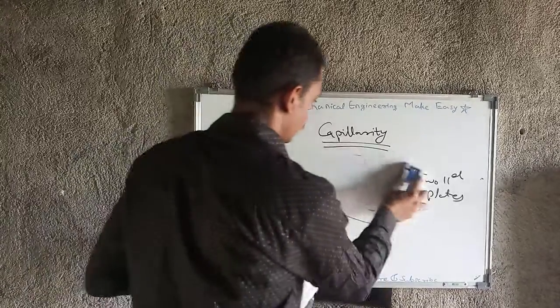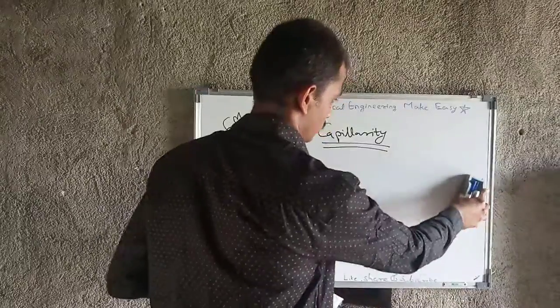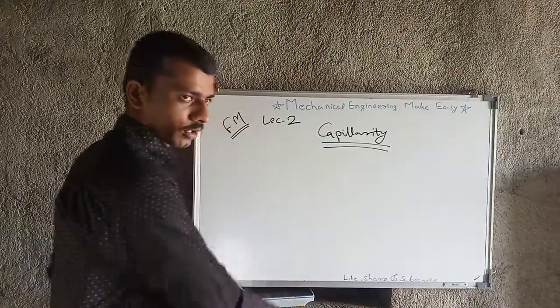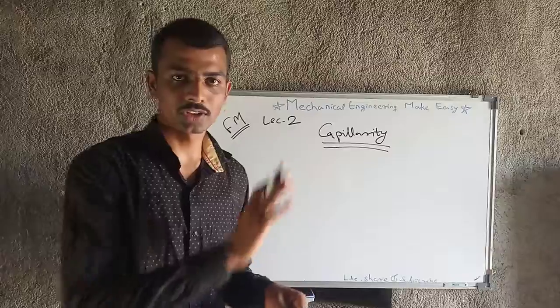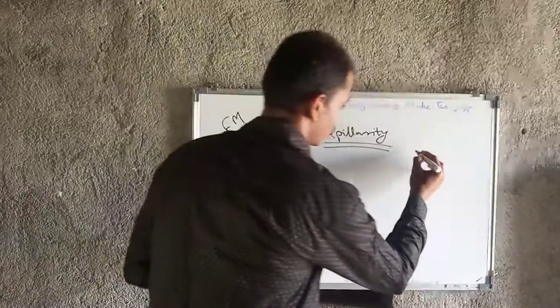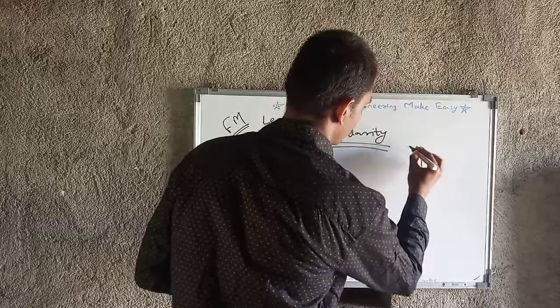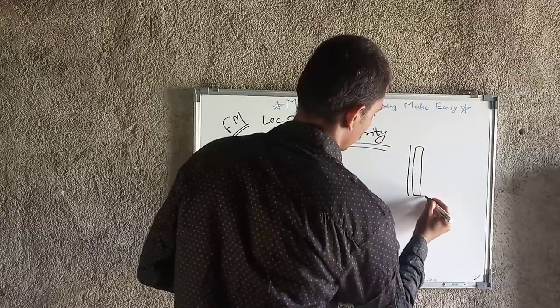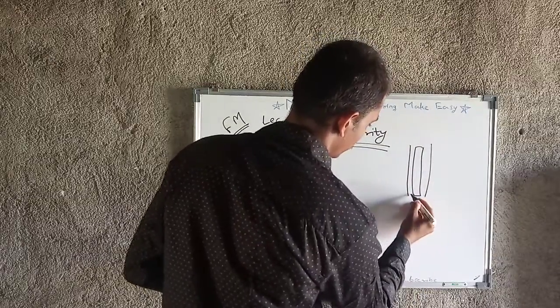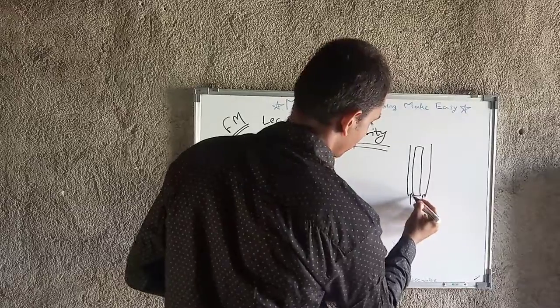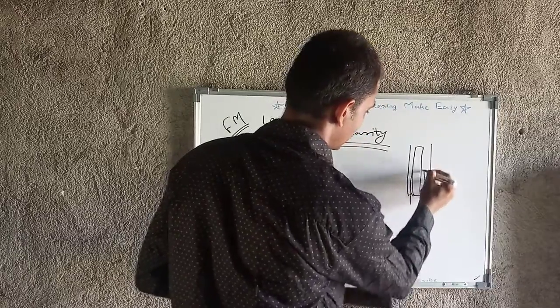And one another formula is also there, that is capillary rise in the annular space. Means two concentric cylinders are there likewise. Okay, and in between these, this is the gap, so this gap may be filled by that liquid.